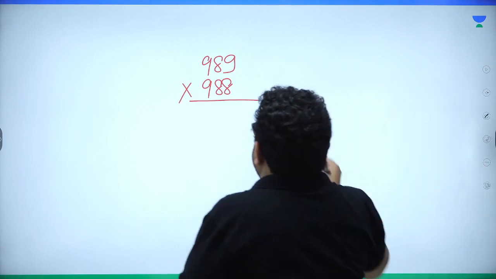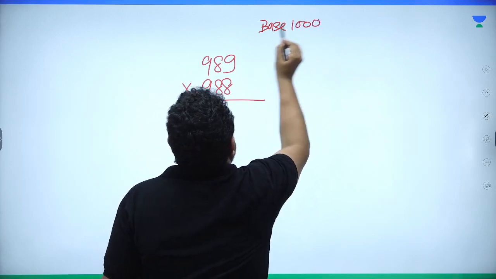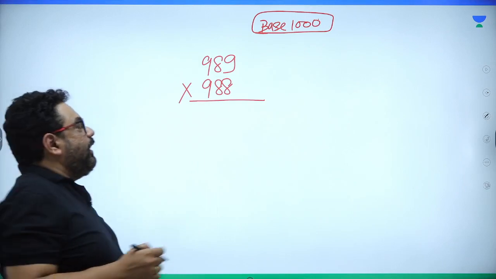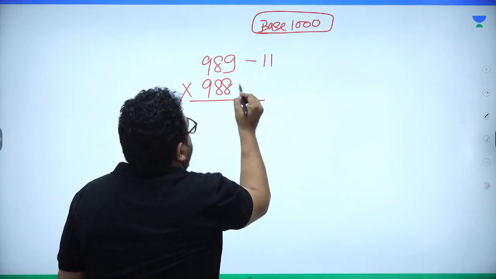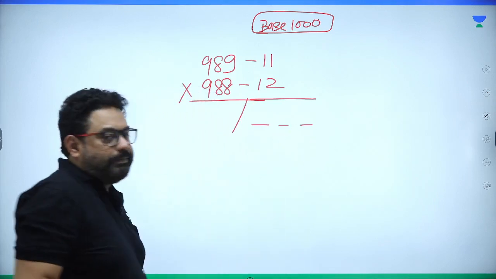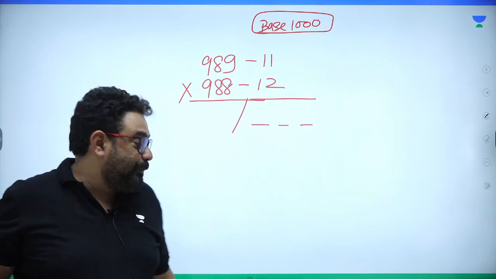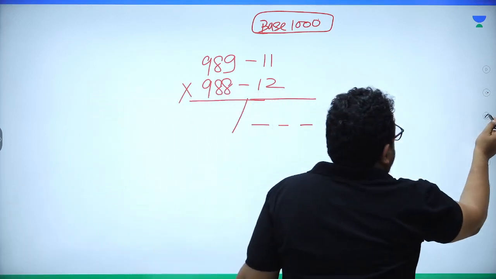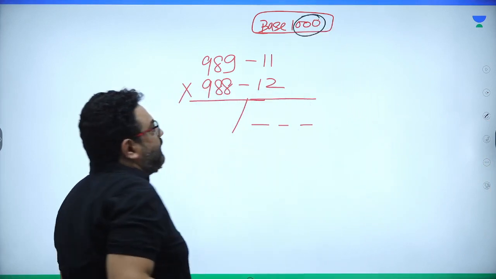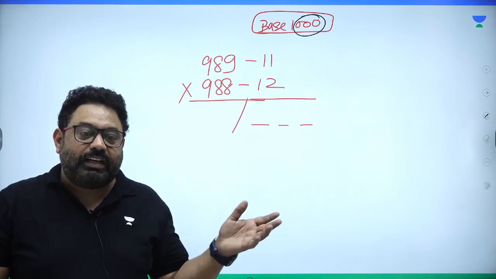Listen, sir, base 1000. So both the numbers are near 1000. So the base is 1000, and this is 11 less, this is 12 less, and 3 spaces. 3 spaces. See, this is important. Why 3 spaces, sir? In your mind, you should understand this. The 3 spaces correspond to the 3 zeros in the base. So the base is 1000, 3 zeros. In that case, there are 3 spaces.